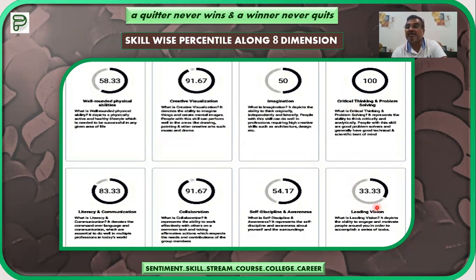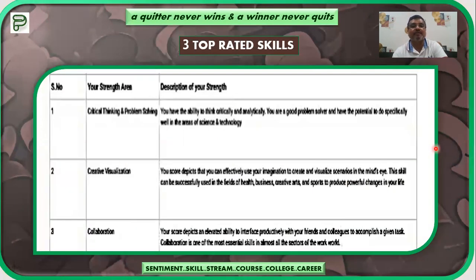Leadership is very mediocre, or we can say very weak, 33.33. So similarly, on the basis of this kind of assessment and evaluation, you can come up to certain conclusions as far as your career stream is concerned, as far as your working profile is concerned for the future. These are the three strong areas, as we discussed in the last slide: critical thinking, problem solving, creative visualization, and collaborative.